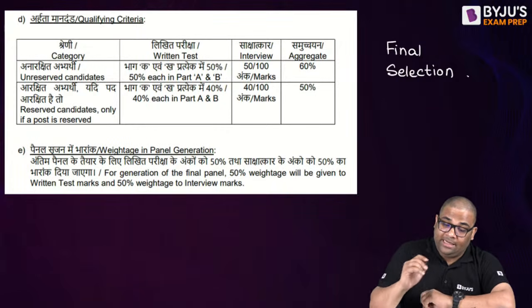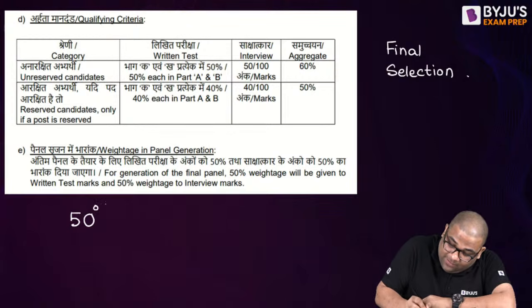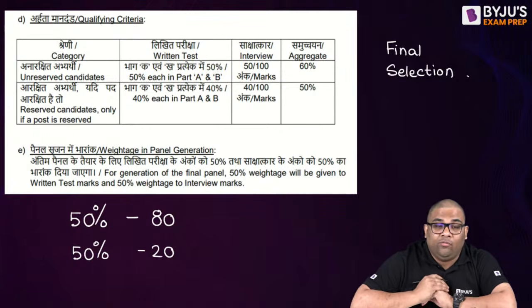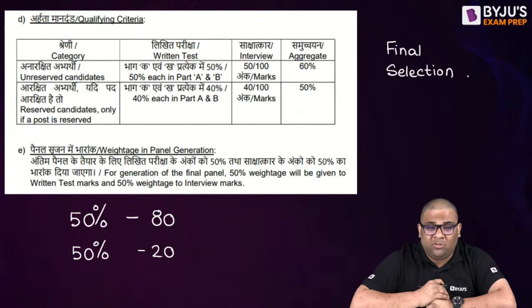Now the final selection criteria, you can see that for unreserved you have to get 50% marks in your civil and mathematics and 50% marks in your aptitude, right? That means what we do for physics and mechanics. Mechanics, you can search basic questions of mechanics on YouTube, on Google, and solve basic questions. Very basic, in physics and mechanics they will not ask you complicated questions. They will ask very simple questions. So you can search and solve. If you see any lengthy, complicated question, then skip it. Straightforward questions to solve.